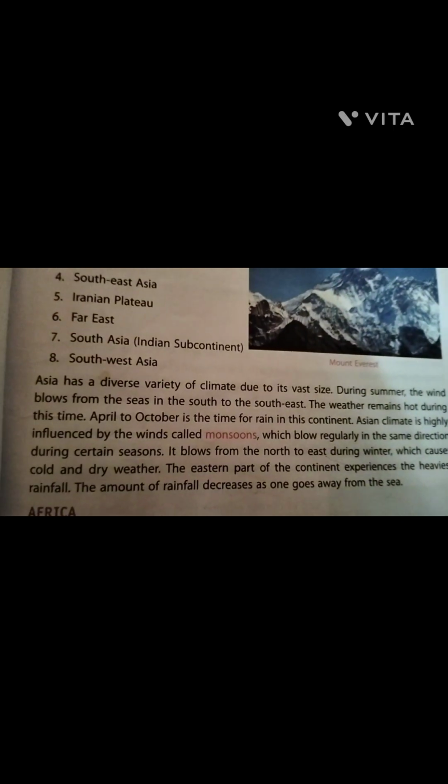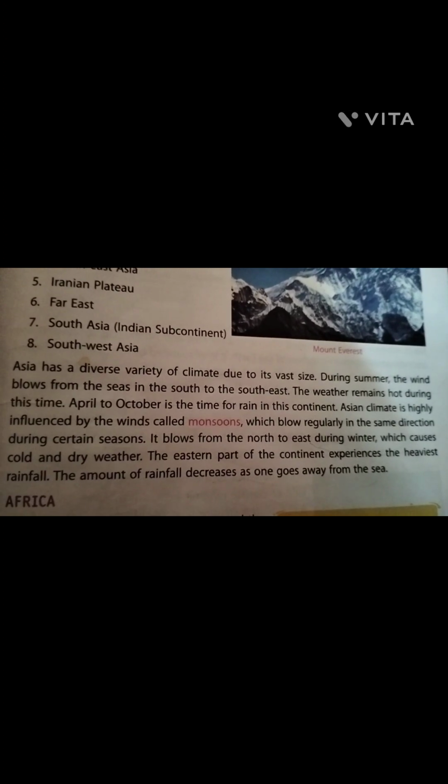And Asia has a diverse variety of climate due to its vast size. During summer, the winds blow from the seas into the south to the southeast. The weather remains hot during this time. April to October is the time for rain in the continent. The rainy season here is from April to October.